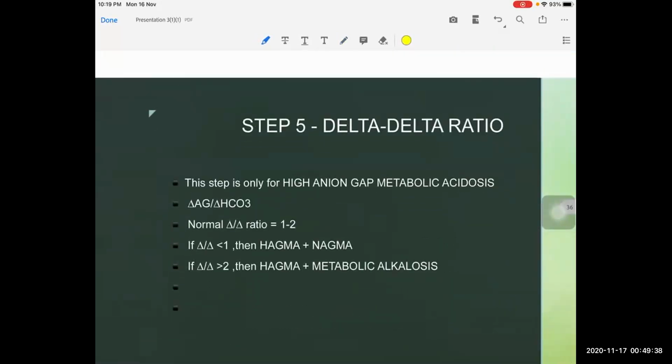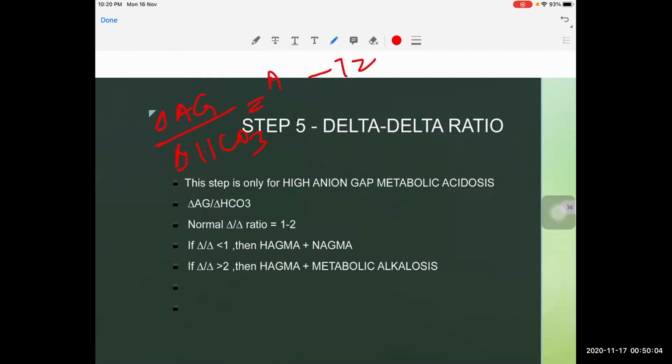After calculating this, whenever we come across normal anion gap metabolic acidosis, we should go with the urine anion gap. Whenever we come across an ABG of high anion gap metabolic acidosis, we should calculate the delta ratio. The delta ratio is delta anion gap divided by delta bicarbonate, that is, the difference of anion gap divided by the difference of bicarbonate. The normal anion gap value is 12, and what the machine gives is the high anion gap. So AG minus 12, divided by the normal bicarbonate value, which is 24, minus HCO3, since in metabolic acidosis bicarbonate will obviously be low. So this is the standard formula.